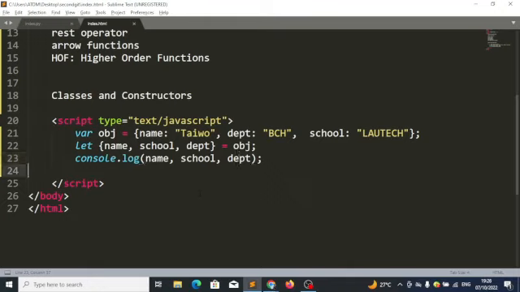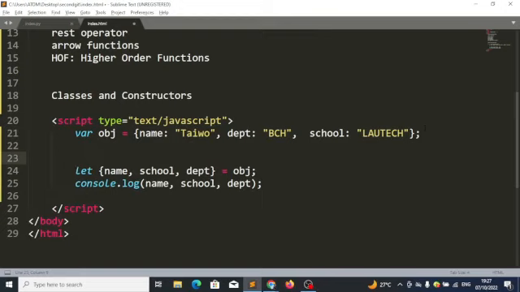Now, there is a little thing I don't know if any of us noticed. Remember I said it's going to use the key, meaning that it will go to this place and look for property name and assign it to name, look for property school and assign it to school, look for property department and assign it to department. But what if I want to use another variable aside from the key? Do you understand?